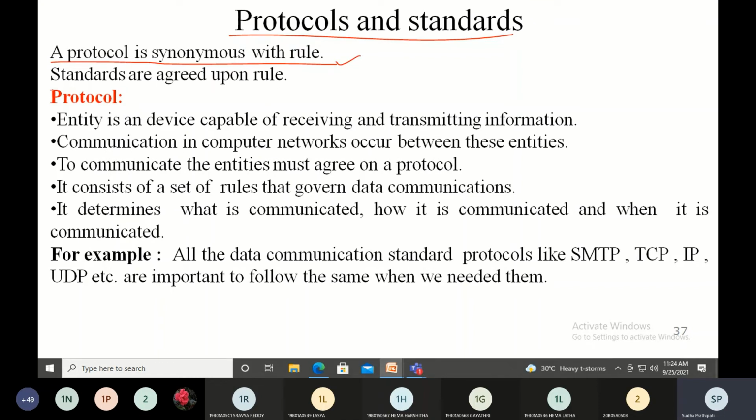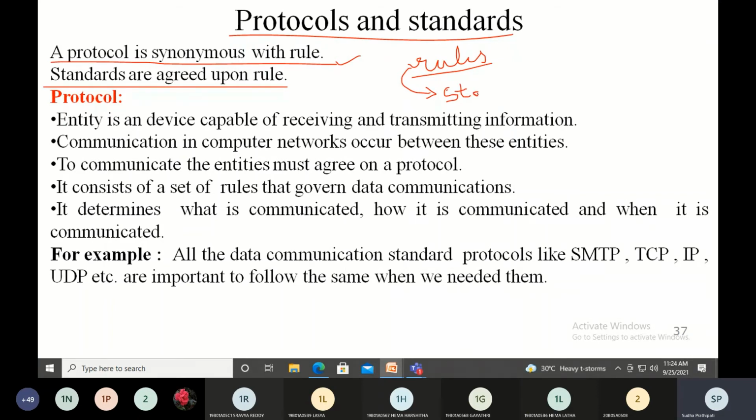And what is a standard? A standard is an agreed upon rule. Some rules are formed, and these rules are standardized. You agree upon these rules, and whoever wants to use this standard is agreeing on these particular rules.